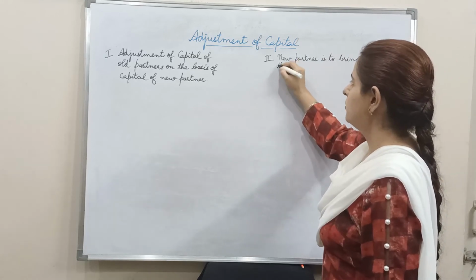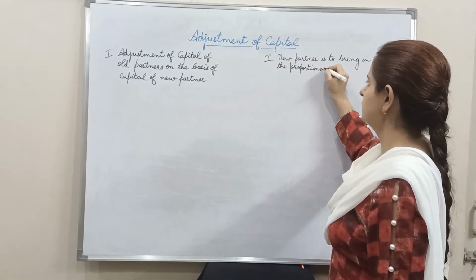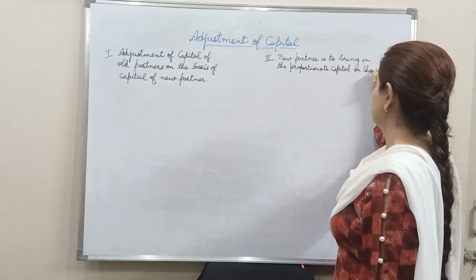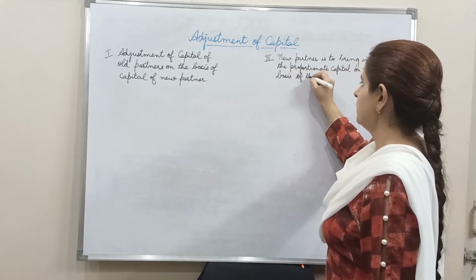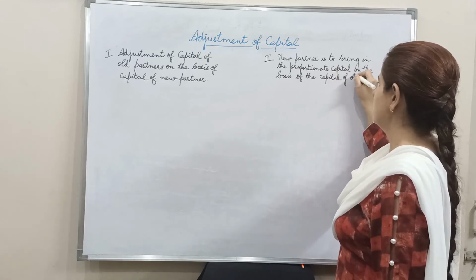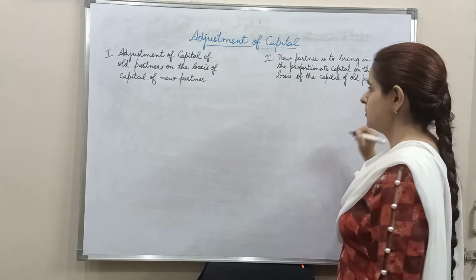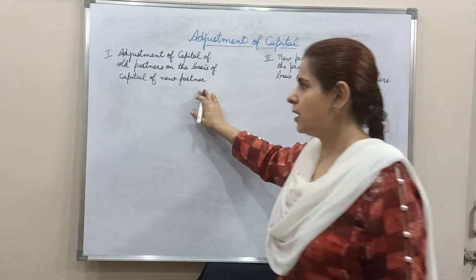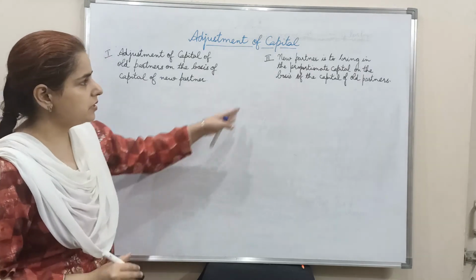New partner brings in the proportionate capital on the basis of the capital of the old partners. In the first situation, what was there? That the amount of capital of the new partner was given, and on the basis of that amount, the capitals of the old partners were adjusted. But this is the reverse situation.